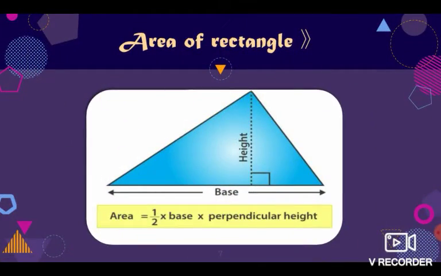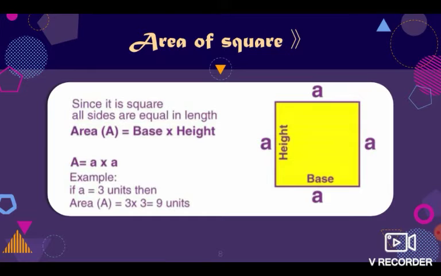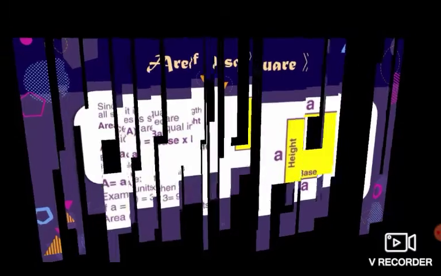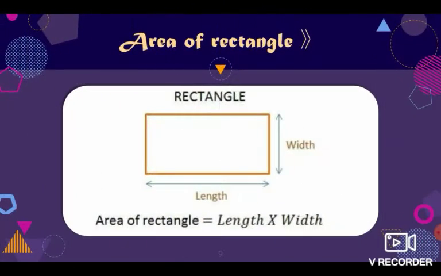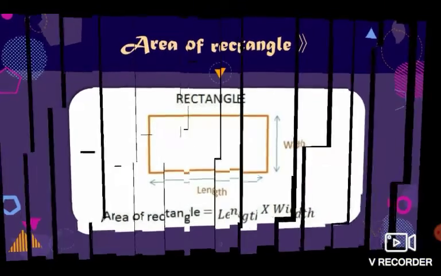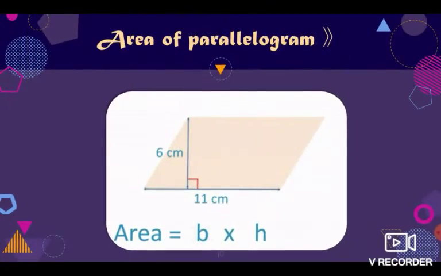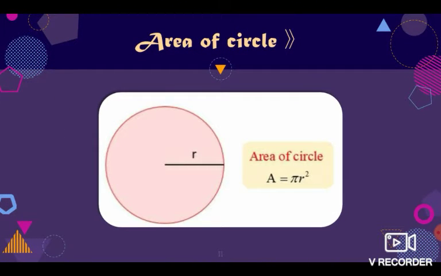Area of triangle is equal to 1 upon 2 into base into height. Area of square is equal to base into height, means side into side. Area of rectangle is equal to length into width. Area of parallelogram is equal to base into height. Area of circle is equal to pi r square.